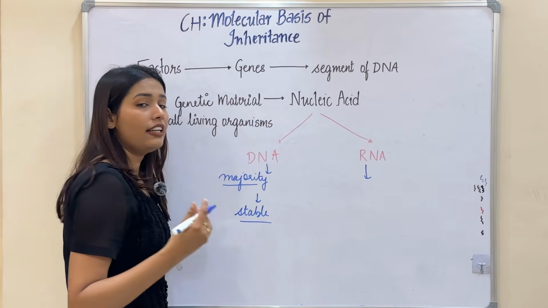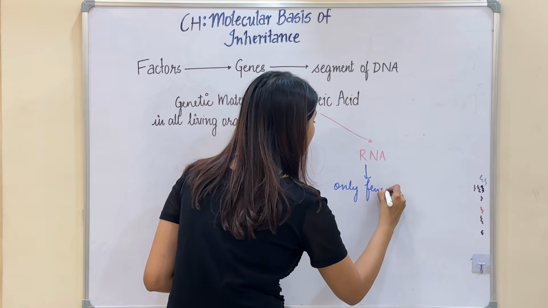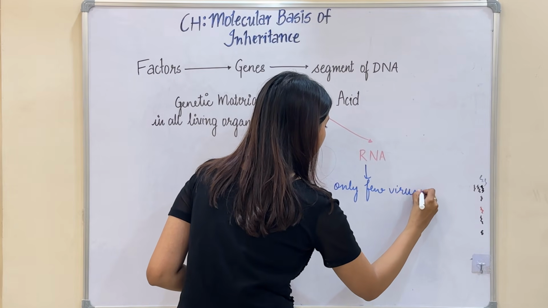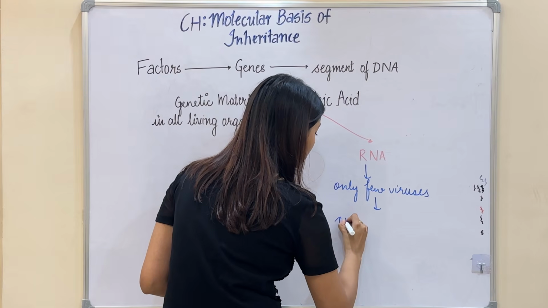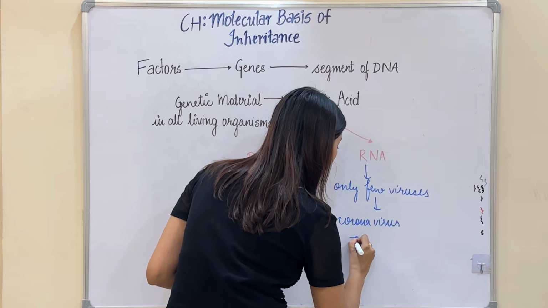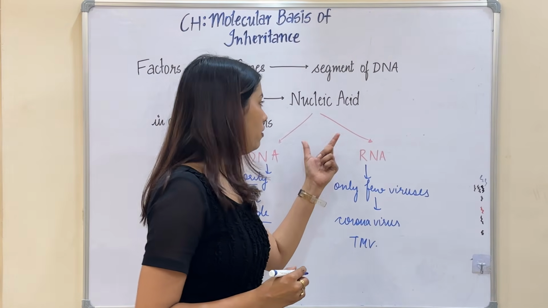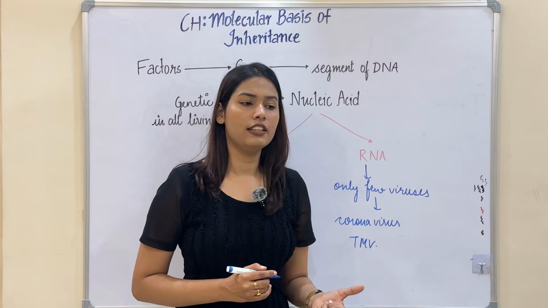RNA is genetic material only in a few viruses, like your coronavirus or your tobacco mosaic virus as well. So there are two types of nucleic acid.